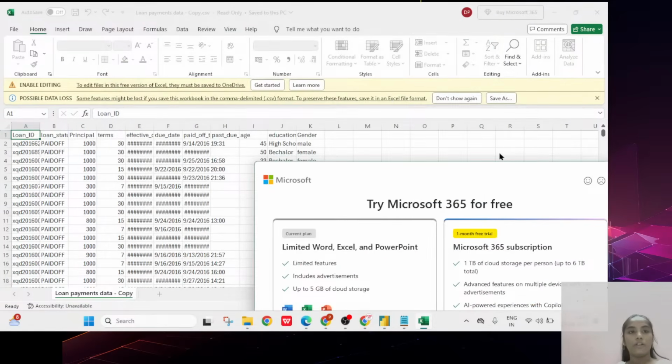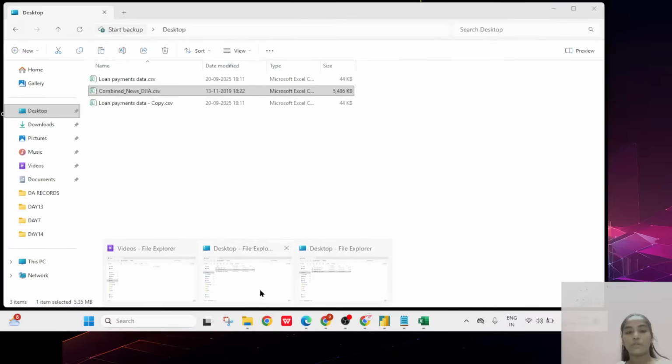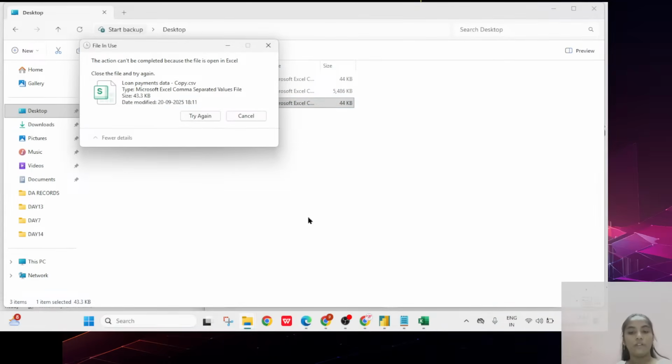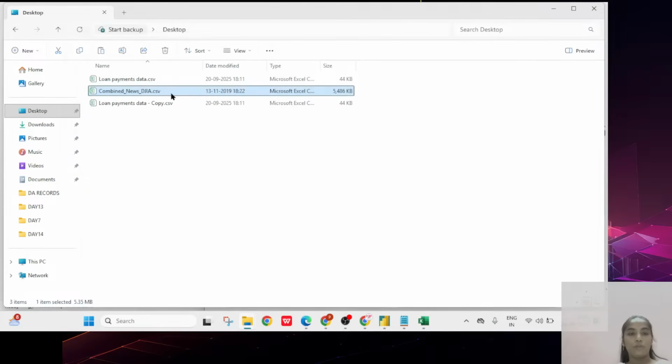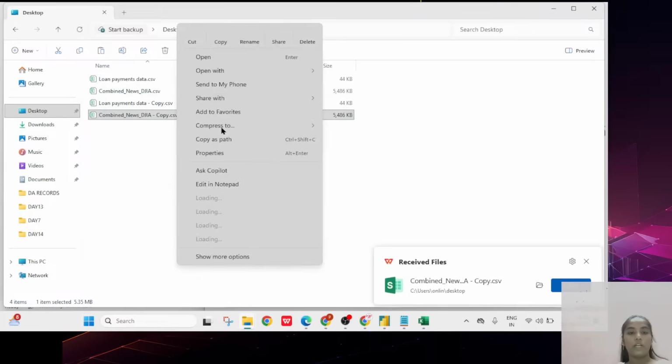Okay, sorry, I opened the previous one. I just want to open this combined one. Actually this one I have to open. So I will open with the WPS.